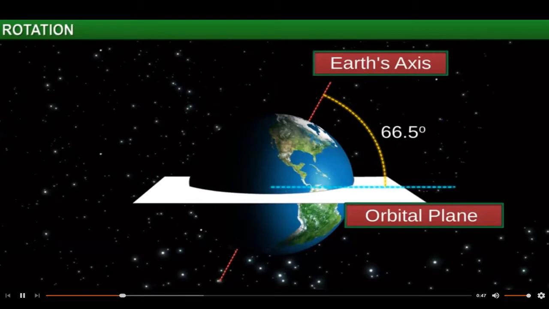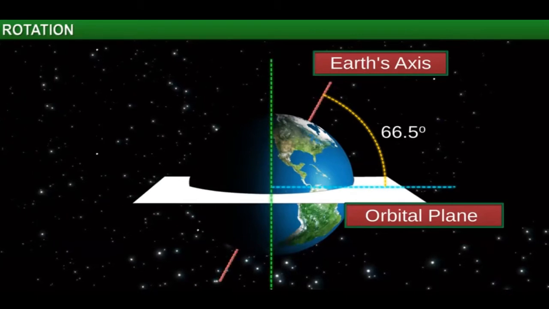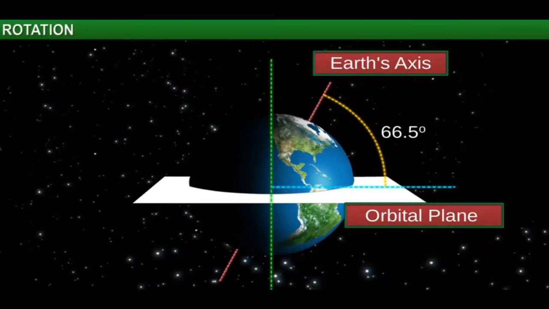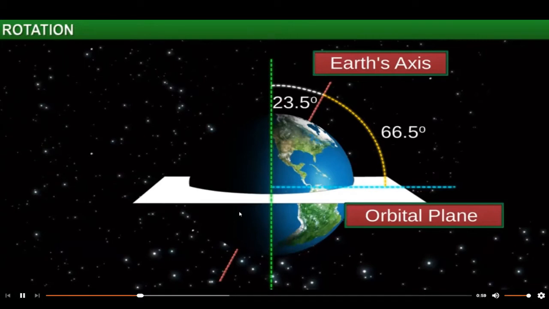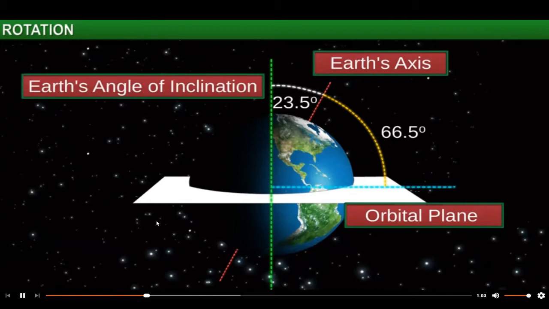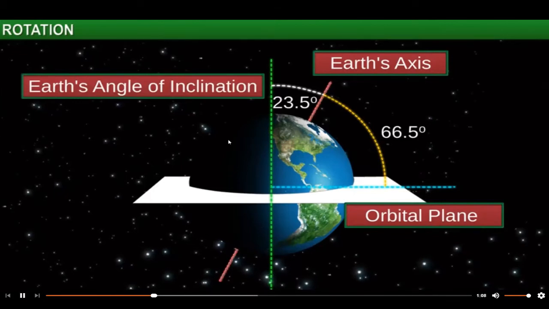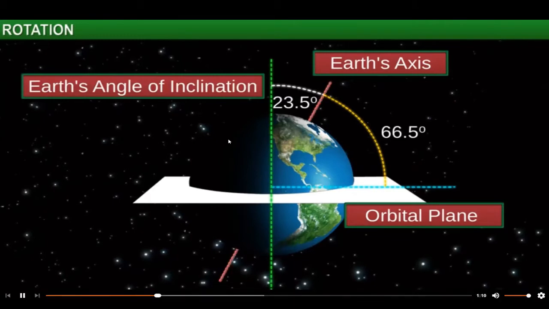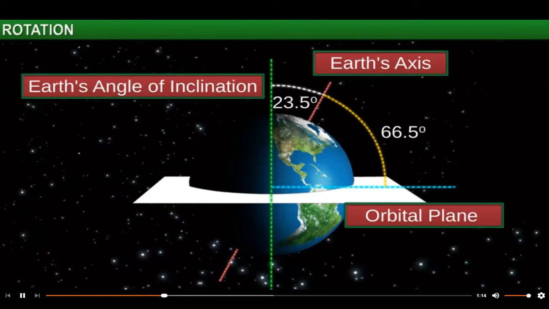അതിന്റെ അളവാണ് 66.5. If a vertical line is drawn perpendicular to the orbital plane, the axis forms an angle of 23.5 degrees. This is called the Earth's angle of inclination. You have to write down this topic. When the Earth spins, the North Pole is tilted towards or away from the Sun at this angle.